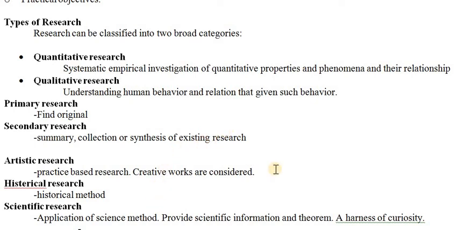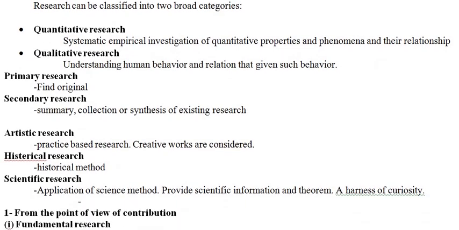Primary research and secondary research are another angle by which we divide research. Finding original data is primary research, and secondary research is carried out to get a summary, collection or synthesis of existing research.